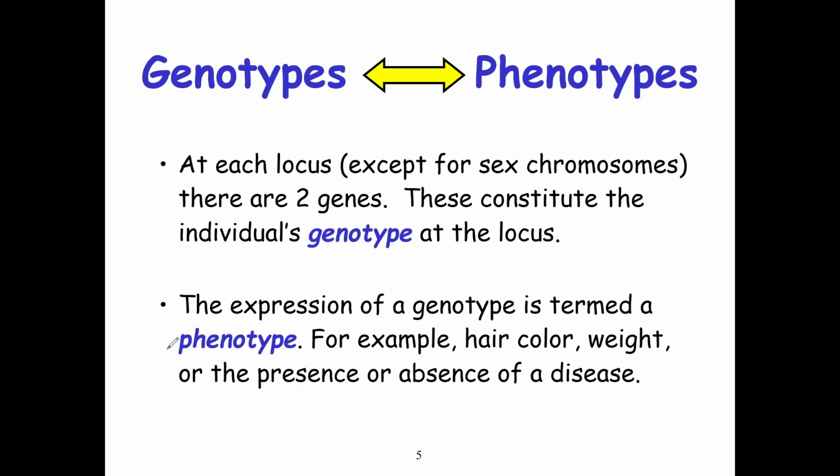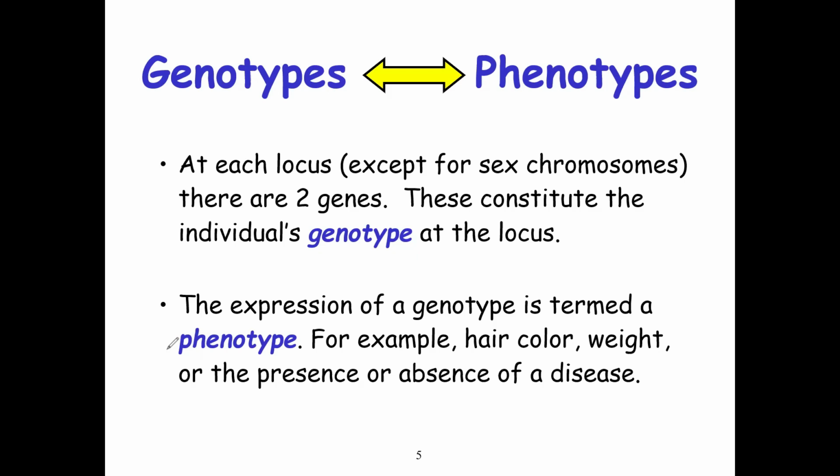So then the next thing is genotype. What is a genotype? At each locus, except for sex chromosomes, there are 2 genes, and these constitute the individual's genotype at the locus. So a genotype is the genetic makeup of a particular living organism.